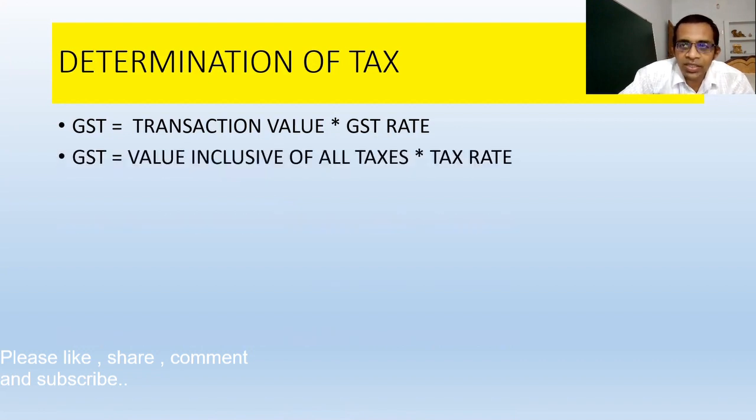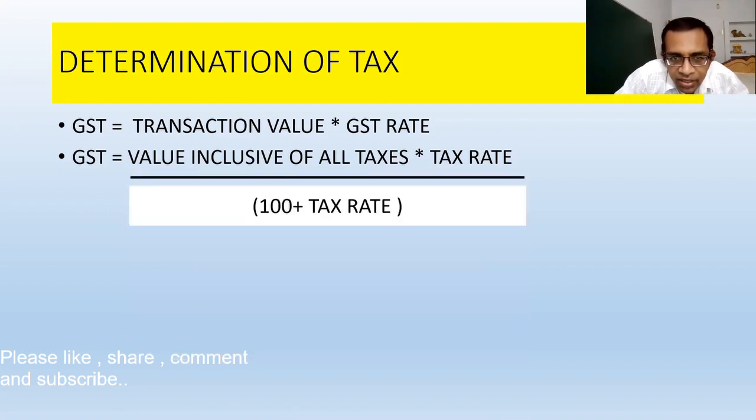Or there is a second way. The second way is used when the value is inclusive of GST. When the value you have calculated is inclusive of GST, meaning GST is already included in this value, then the value inclusive of all taxes is multiplied by the tax rate divided by 100 plus tax rate. It is the normal calculation.